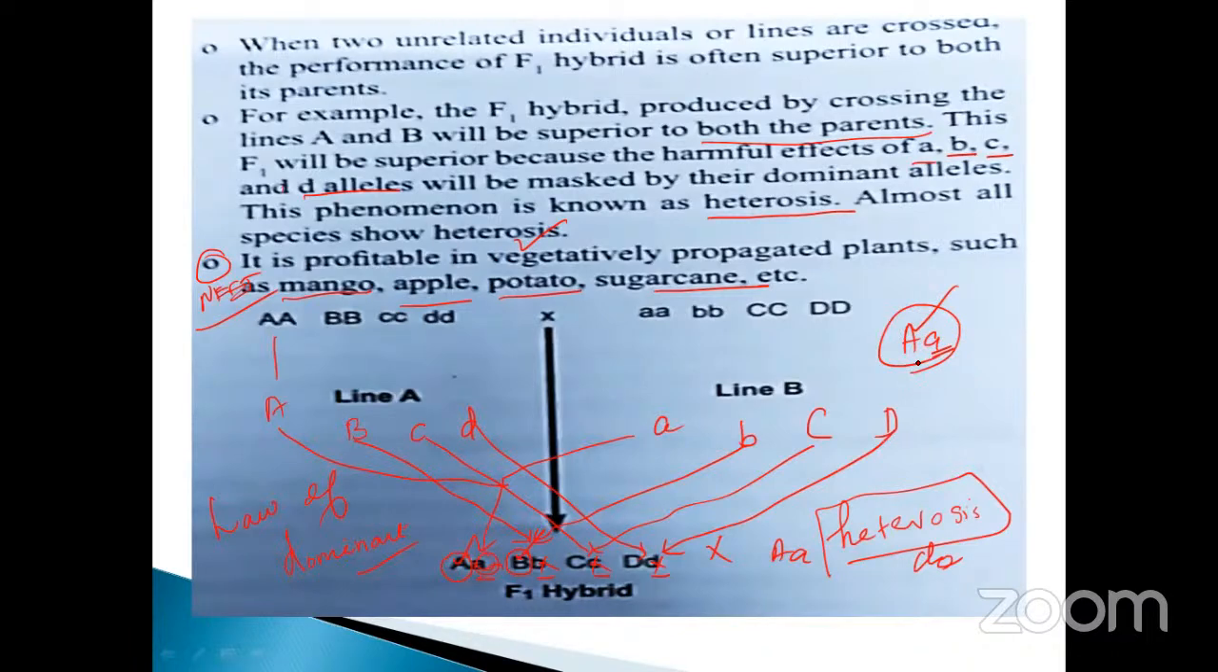This is very important for the most beneficial or profitable use in vegetatively propagated plants such as mango, apple, potato, and sugarcane, etc. That is very, very important. Okay, see that one. Go to the next one, my dear.